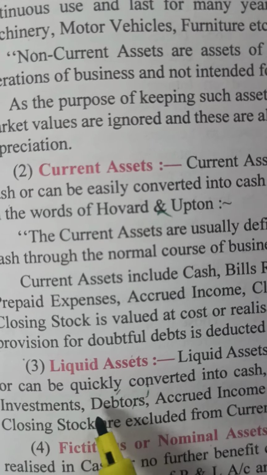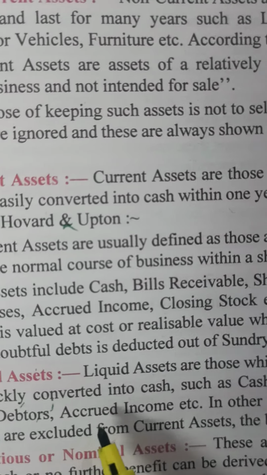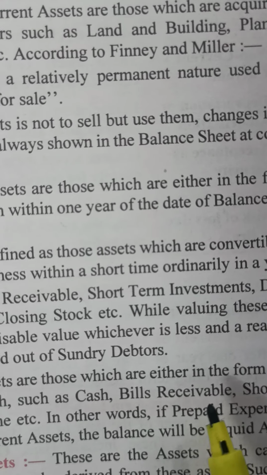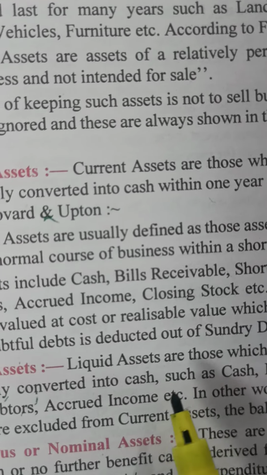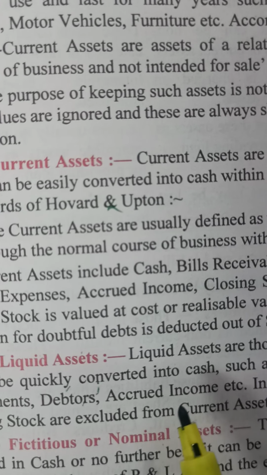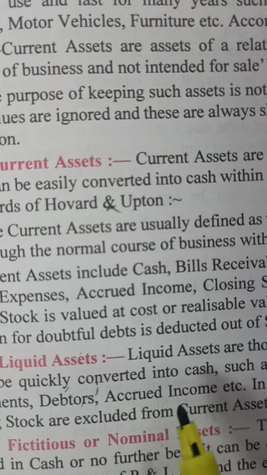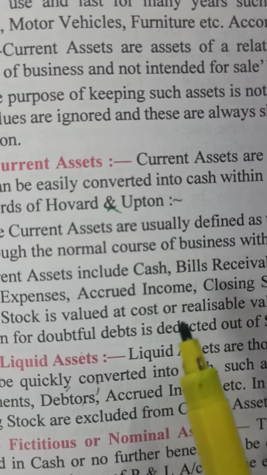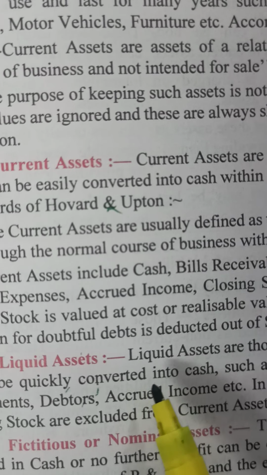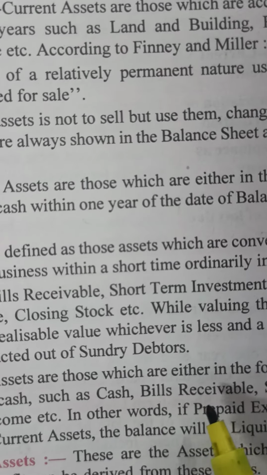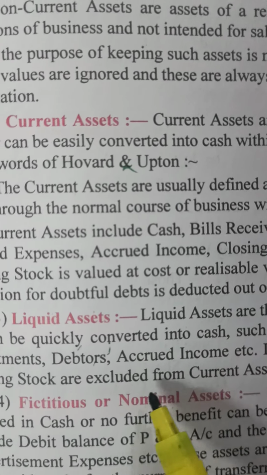Like short-term investments, debtors, the accrued income, etc. The cash, the bill receivable, very short time, maybe 1 month, or maybe a few days. We do not wait for 6 months or 10 months. Current assets means 1 year. So liquid assets means either immediately or at a very short notice you can convert them into cash. They are called liquid assets.